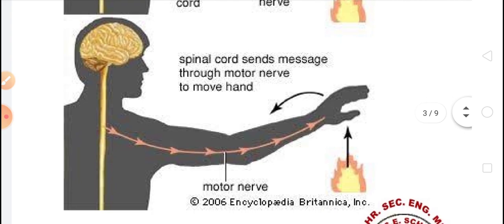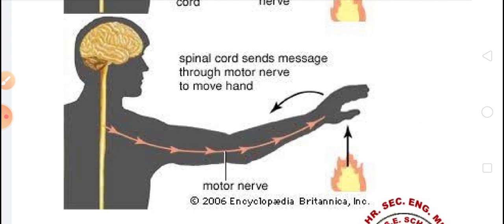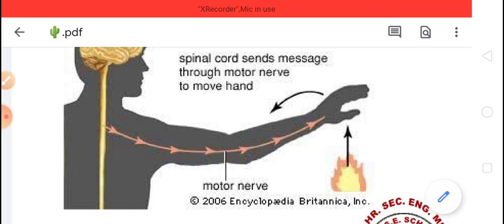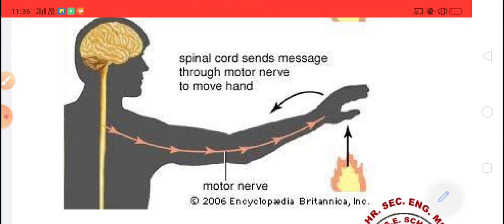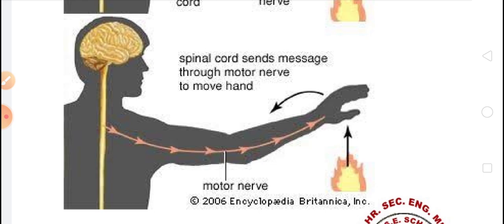But motor nerves carry the message from the brain to our hand, and in this way, when we touch a hot object, we immediately remove our hand from it. This is because the brain gives the order to remove our hand from the hot object.